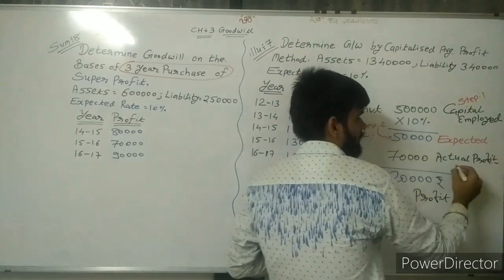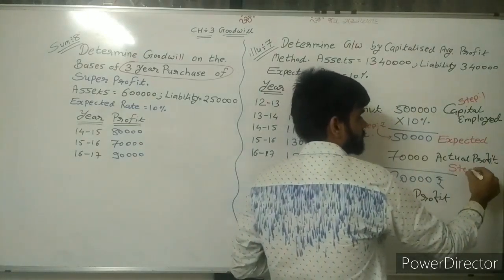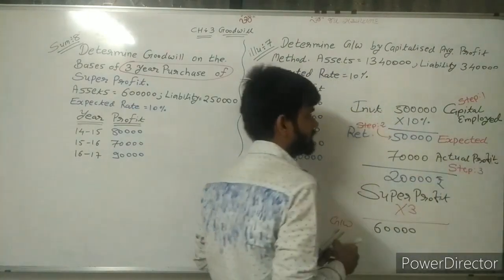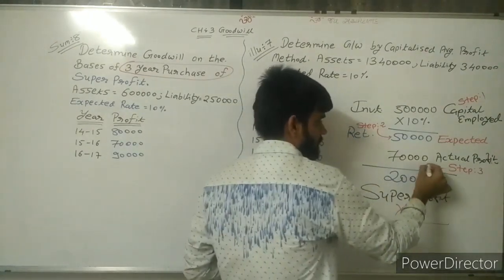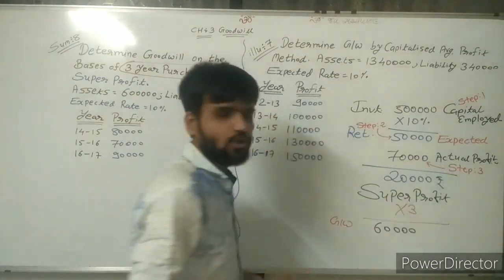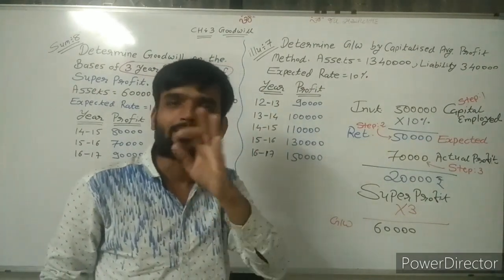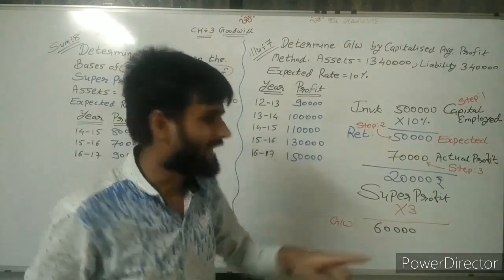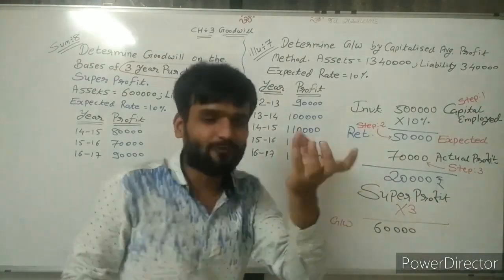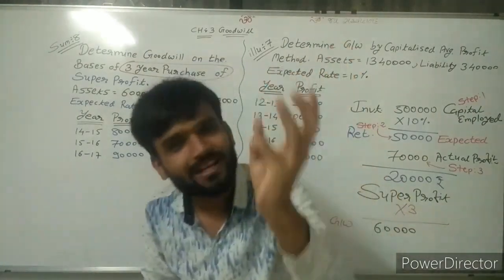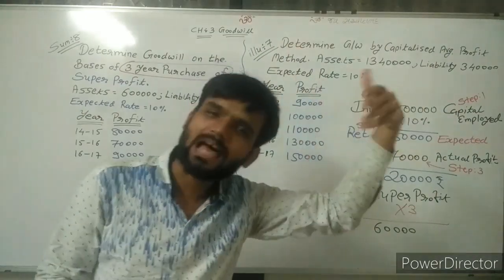So what is our third step? Sir, find actual profit. Step number 3: find actual profit. Now sir, what is actual profit? Don't worry. Actual profit is weighted average profit or simple average profit. What did you do in the last lecture?